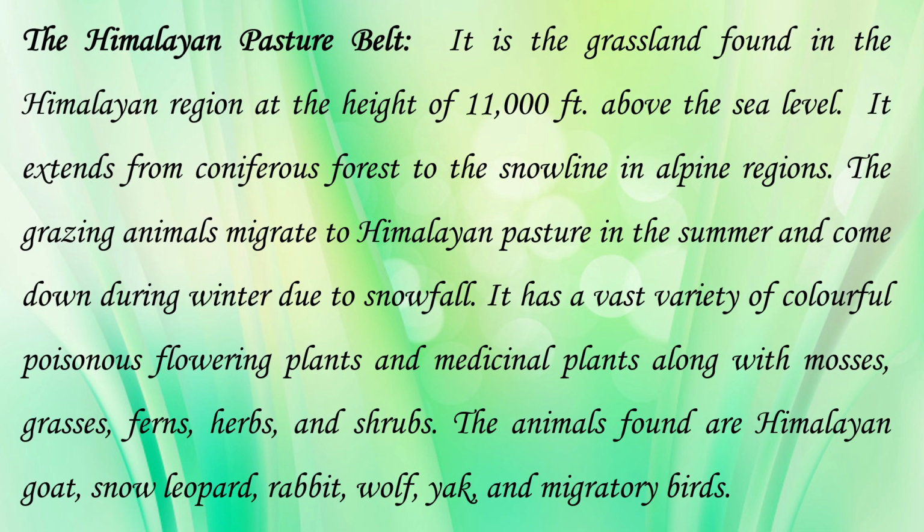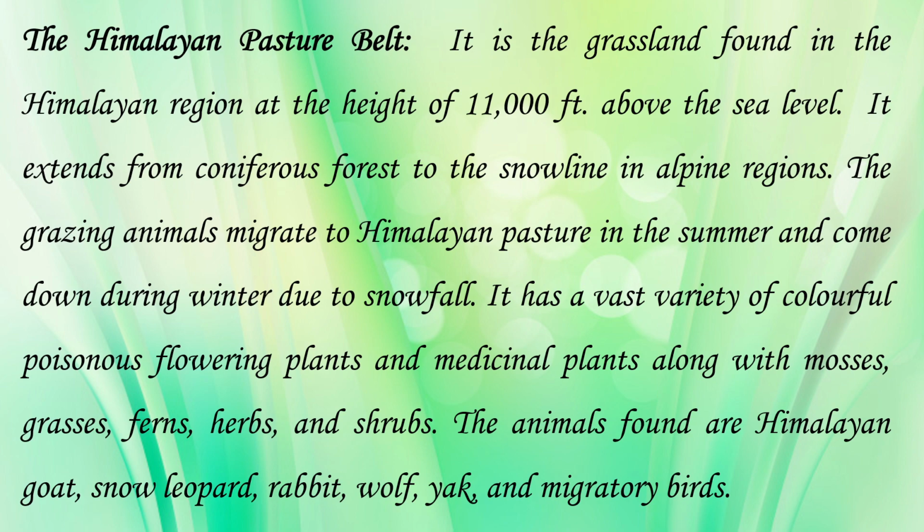Second is the Himalayan pasture belt. So it is a grassland found in the Himalayan region at the height of 11,000 feet above sea level. It is also called Valley of the Flowers. So it extends from the coniferous forest to the snow line in the alpine regions. The grazing animals migrate to the Himalayan pasture belt in the summer and come down during winter due to the snowfall.